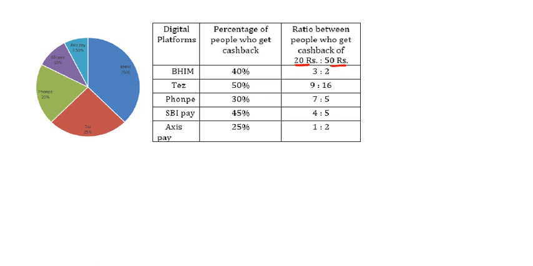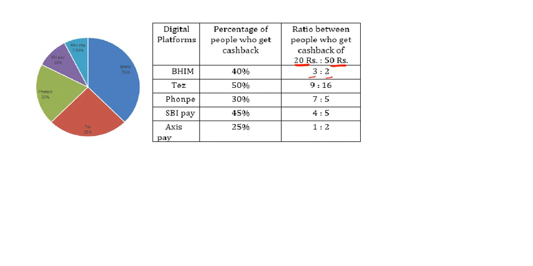And what is the ratio for Beam app? 20 rupees and 50 rupees cashback is in the ratio of 3:2. For Tej it will be 9:16. For PhonePe it is 7:5. For SBI Pay it is 4:5. For Axis Pay it is 1:2.